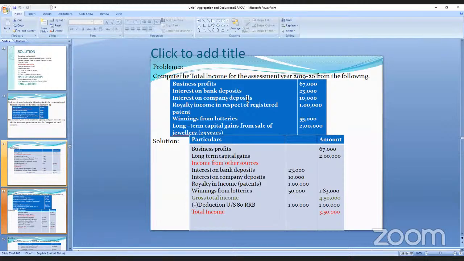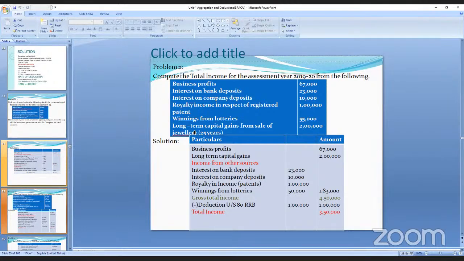Interest on bank deposit, where you have deposited a lump sum amount in a fixed deposit, comes under other sources. Interest on company deposits, where you have deposited some amount in companies and they are giving interest, also comes under other sources. And next is royalty income in respect of registered patents. This also comes under other sources. And next one is winnings from lotteries.